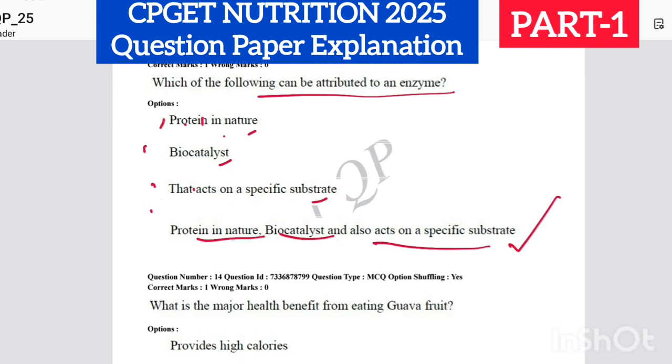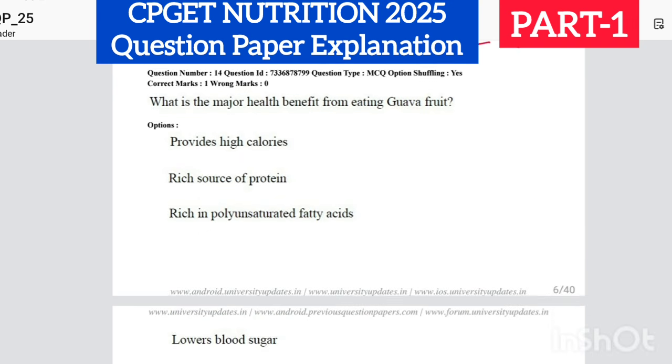Next one, what is the major health benefit from eating guava fruit? So first of all, guava is not high in calories, it is not a rich source of protein, and it also is not rich in polyunsaturated fatty acids. It has a small amount of unsaturated fatty acids. The last option is the correct one. Guava has the ability of lowering blood sugar levels, because of the fiber present in it. It has the ability to lower the blood glucose levels.